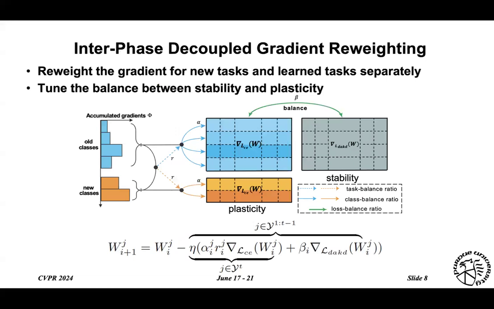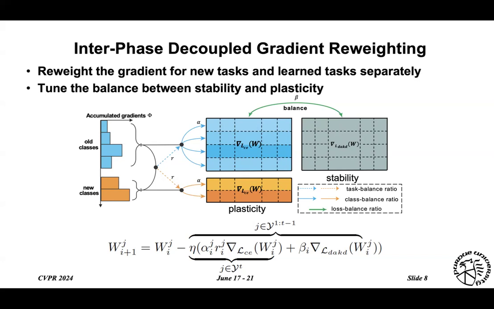So the idea of our method to address the inter-task imbalance issue is to first reweight the gradients for new tasks and learned tasks separately, following the same strategy we used for the intra-task reweighting. And we multiply a task ratio R here to balance the learned tasks and the new tasks.